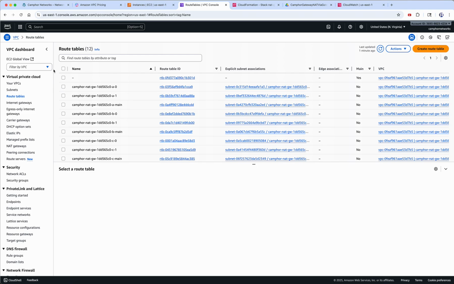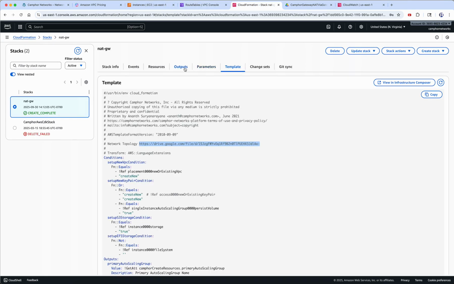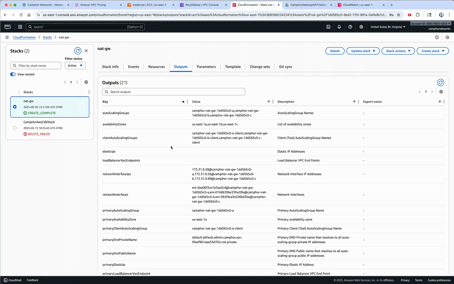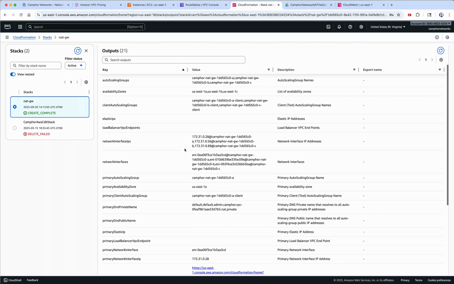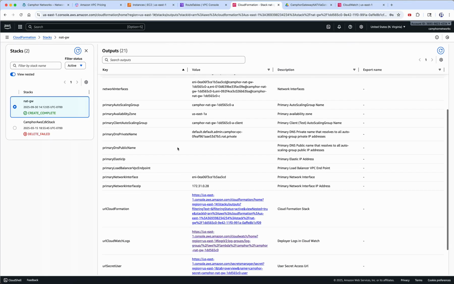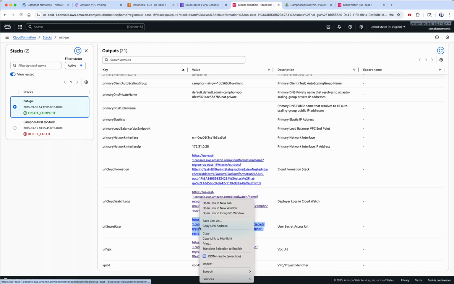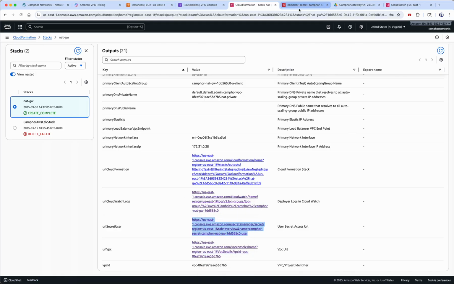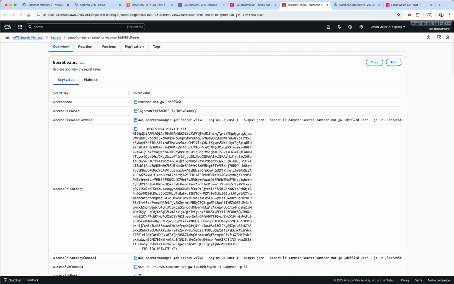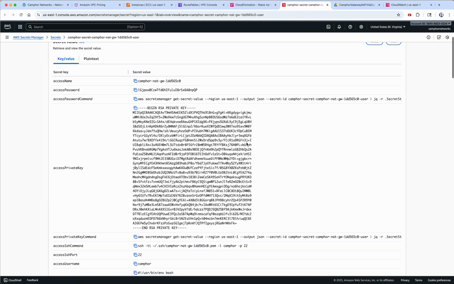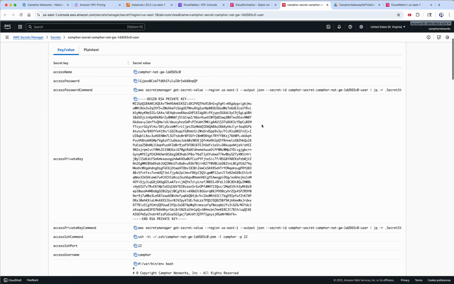Let's look at the outputs. After CloudFormation is successful, you will get a whole bunch of outputs. The basic information is here. By the way, you can also use it easily with Terraform, Python SDK, and other programmable interfaces that you want to use to instantiate it. I have put all the additional information like access keys in AWS Secrets Manager, not a storage bucket, where I have put all the useful information. So this is a go-to for the user, where you have all the information you need, including private keys and passwords.